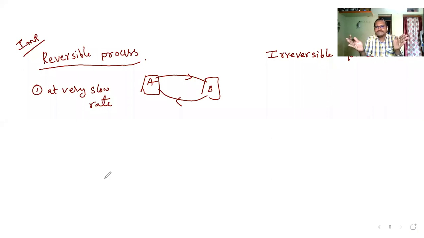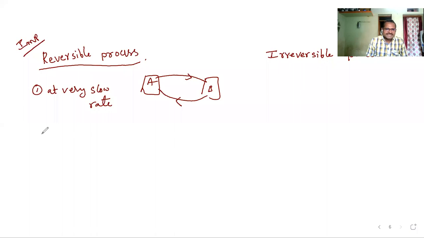Up to whatever volume it has to expand, that much it will expand, but it will take a lot of time, infinite time. Imagine very slow expansion, very slow compression of an ideal gas. So for a reversible process to take place, a thermodynamic process should proceed at a very slow rate. This is the main condition.